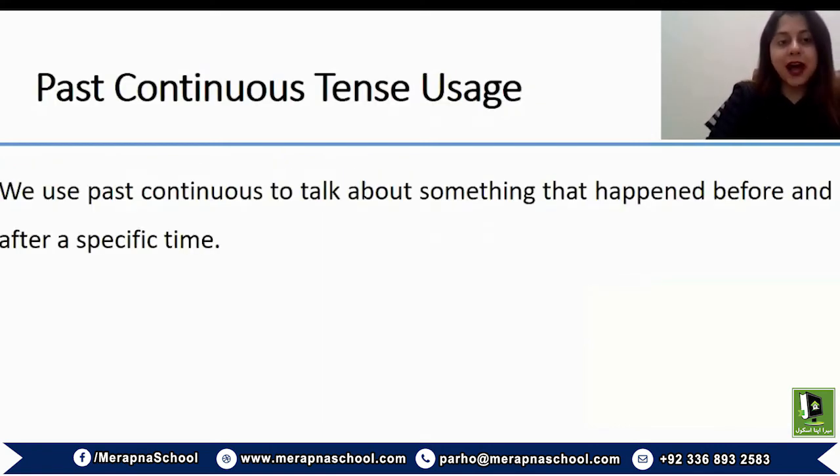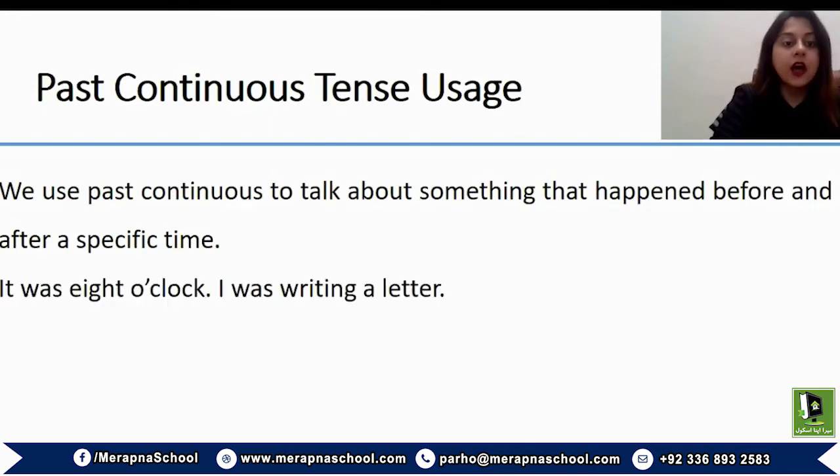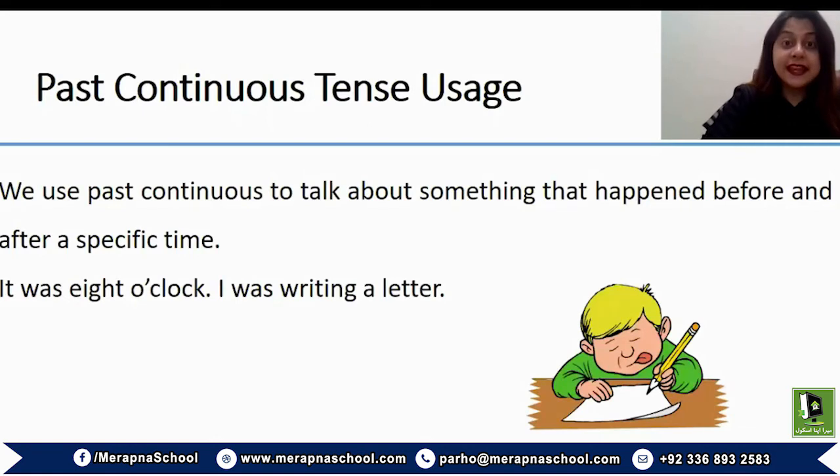Another usage of past continuous tense is that we use past continuous to talk about something that happened before and after a specific time. So here again, a specific reference to time is made in this context. For example, it was 8 o'clock, I was writing a letter.